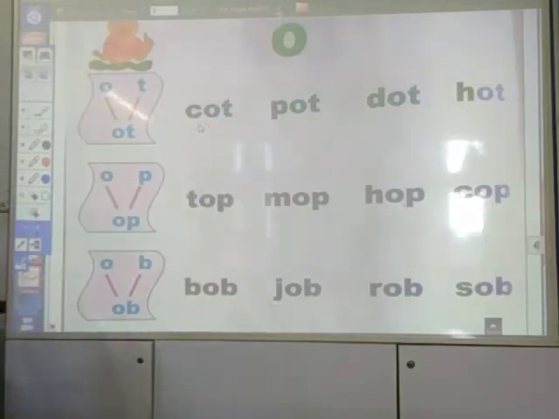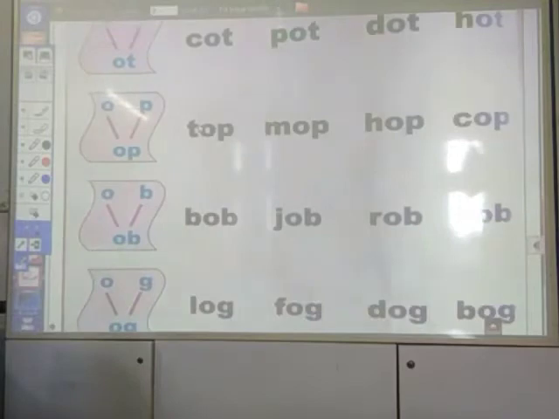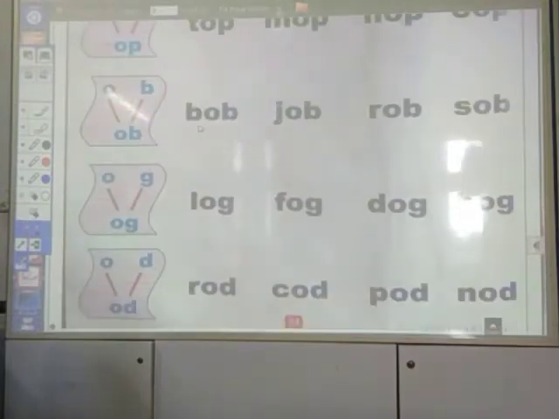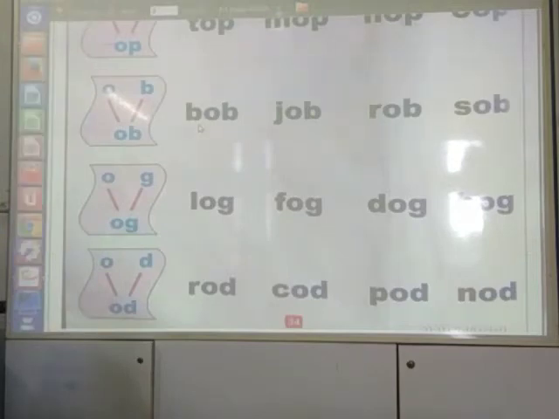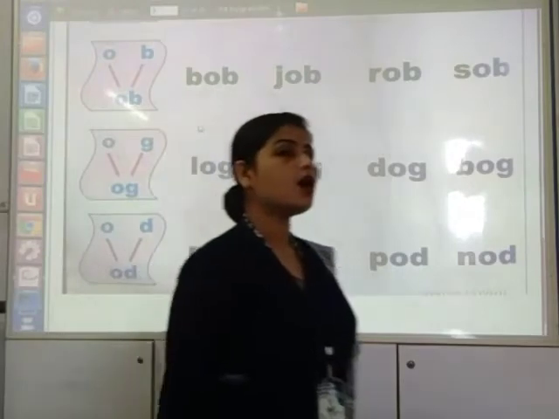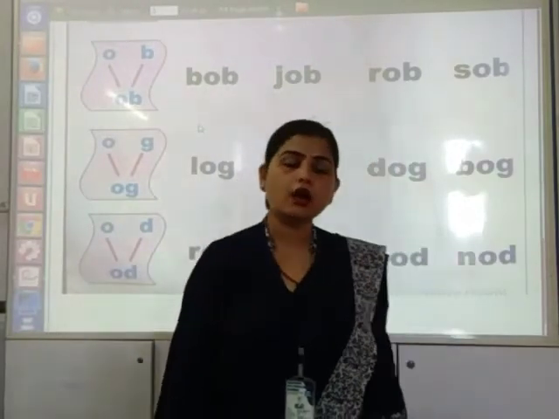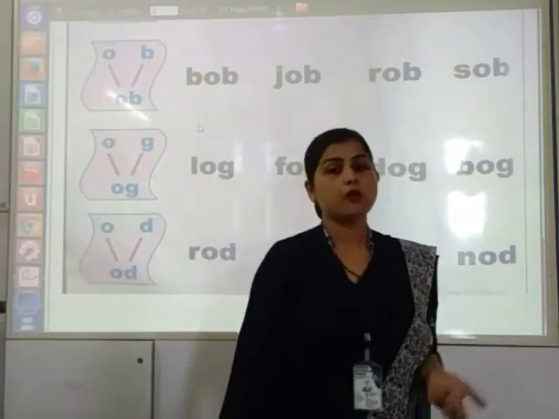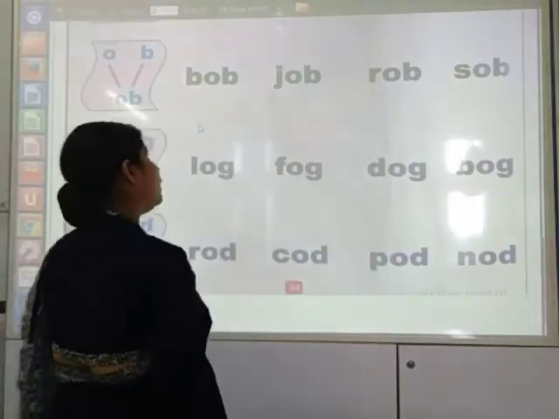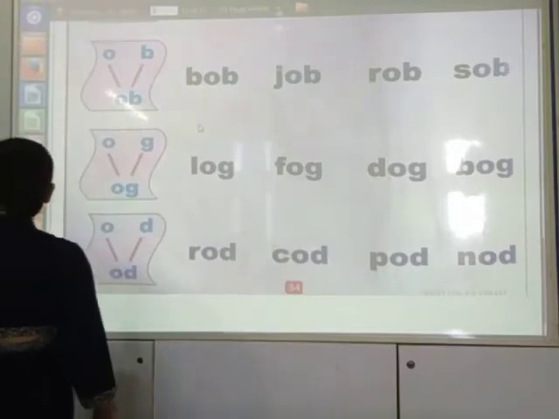So KG2, which sound are we learning? We are learning O sound. O, O, O. T, O, T. G, O, go. S, O, so. L, O, lo. M, O, mo. R, O, ro. F, O, fo. So the next two lines are